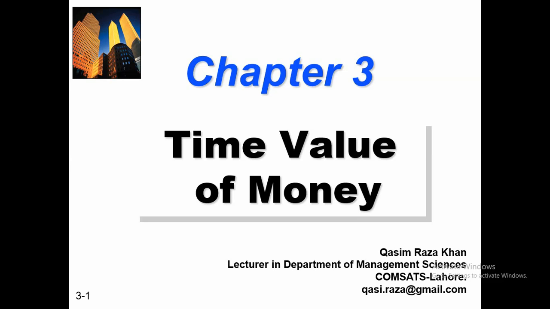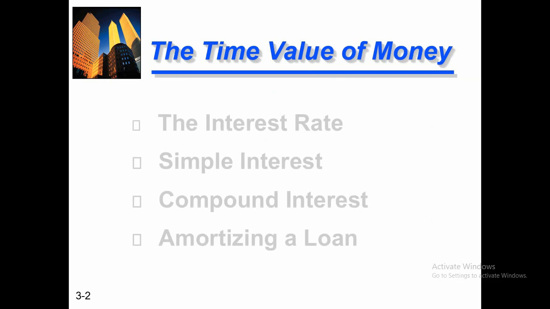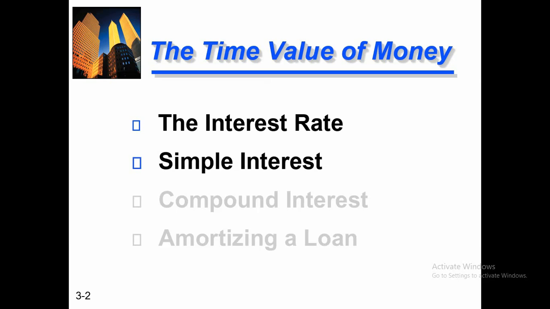Now we will discuss in detail how we can calculate the time value of money, and what kinds of factors affect the value of money. The first one is the interest rate. Interest rate is a very important concept in finance. In this, we will learn what interest rate is, how we can calculate it, and what the types of interest rate are, like simple interest rate. This is a very common form of interest rate, and we will also explain why this type of interest is good for the borrower.